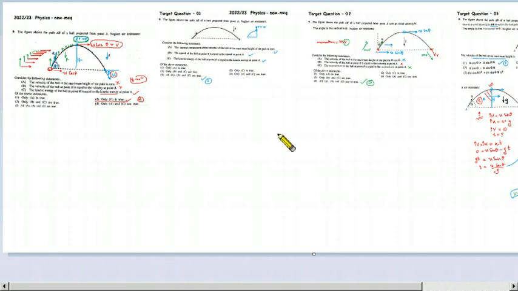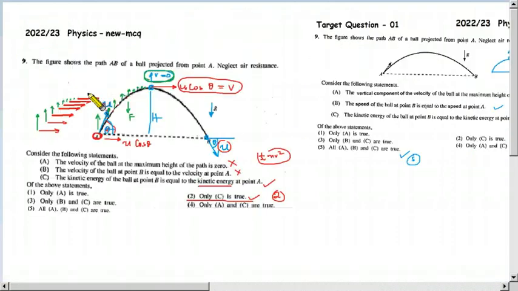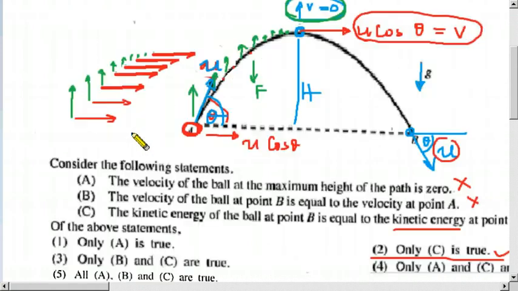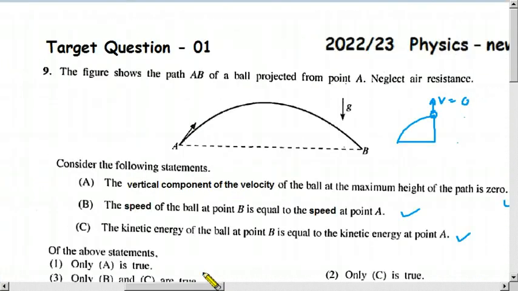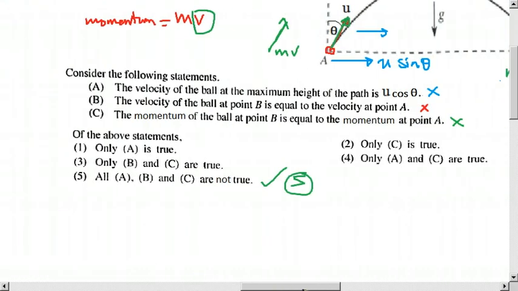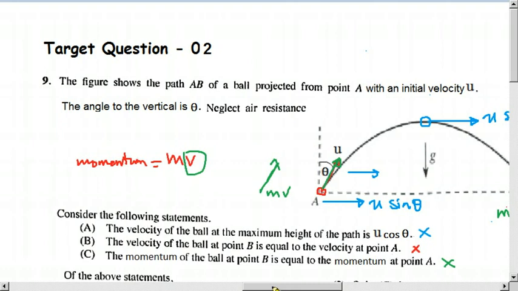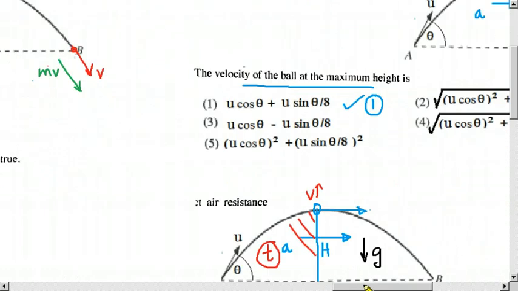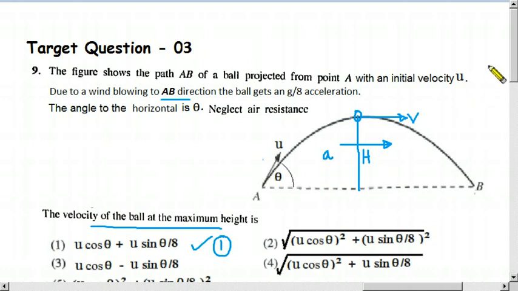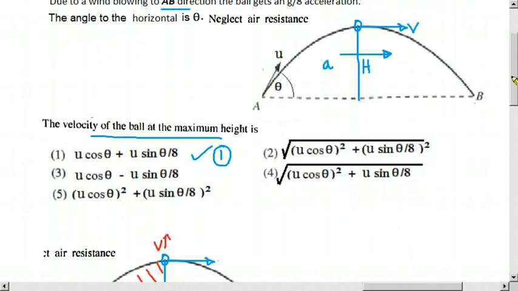So let us wind up for today. Children, now I am going to wind up. First what we did, this original question, the MCQ 1, 2022-23 paper, question number 9, we discussed it. Then we discussed target question number 1, target question number 2, and target question number 3. So today we discussed altogether 4 questions.